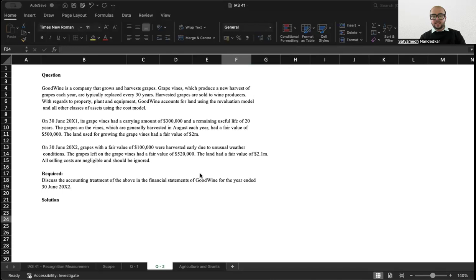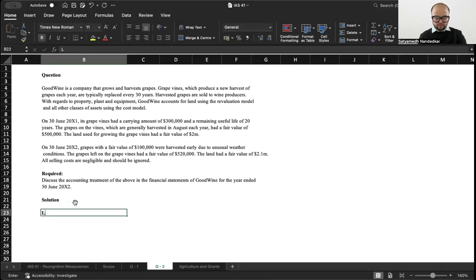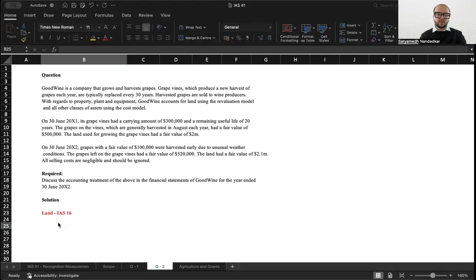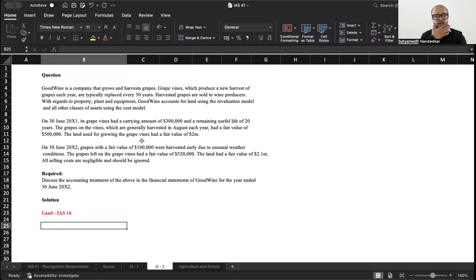Now, this is a detailed question because it has multiple items. There is land first of all. Land is basically IAS 16. So here your attention is localized in one part. On 30th of June, land had a fair value of how much?